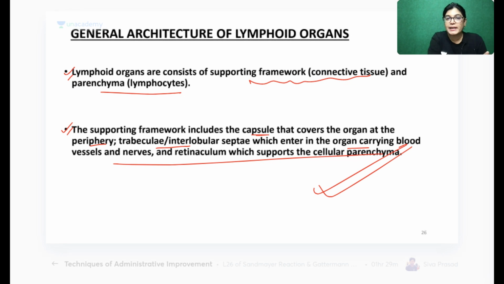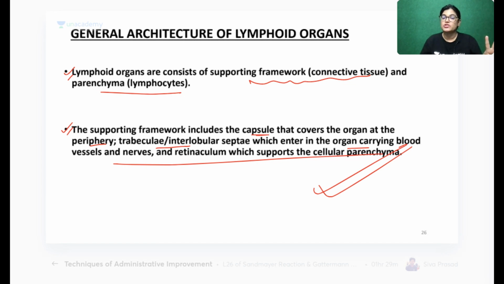The parenchyma of the lymphoid organ contains lymphocytes, and it has a covering, supportive network in the form of trabeculae, fibrous capsule and connective tissue framework containing reticular fibers, which provides support to the lymphoid structure. Everyone got this point?